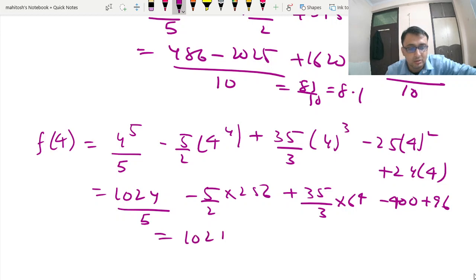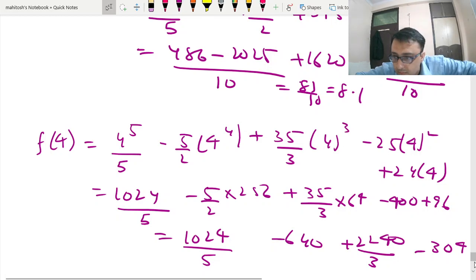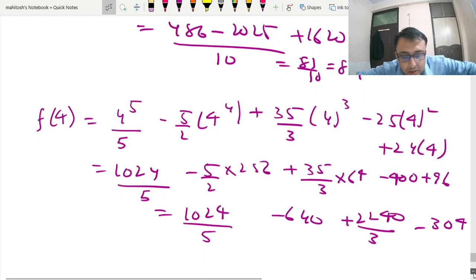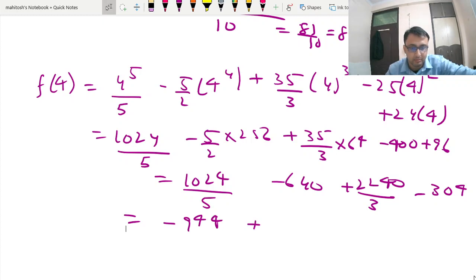This is your 1024 by 5 minus 640 plus 2240 by 3 minus 304. So minus 944 plus, you can use your calculator, find this.